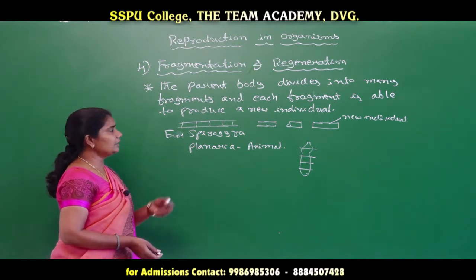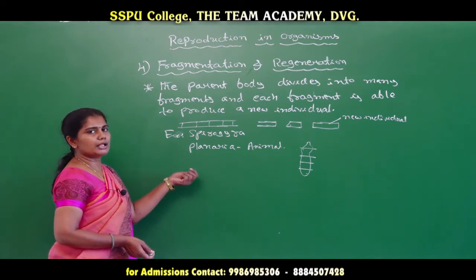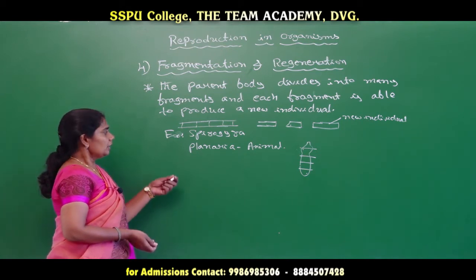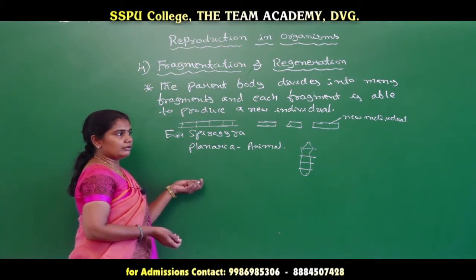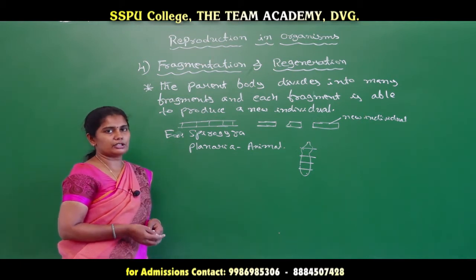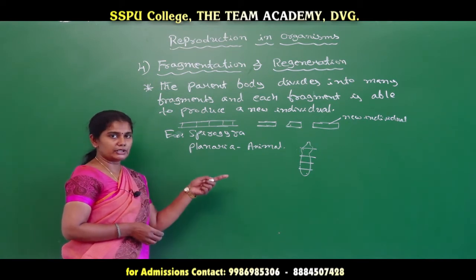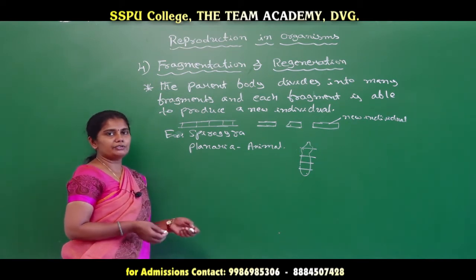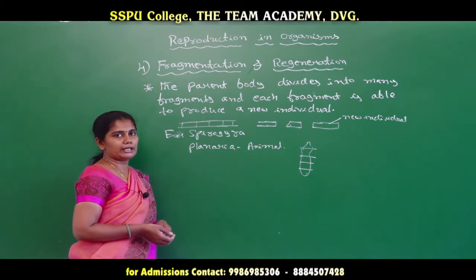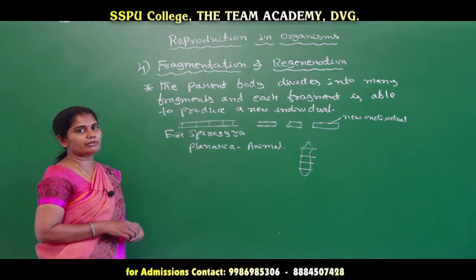That is the main special character of Planaria. But this is not considered a natural method of asexual reproduction, because it is not naturally seen, but seen accidentally or artificially only. If we cut Planaria artificially or accidentally, then only it reproduces by fragmentation.